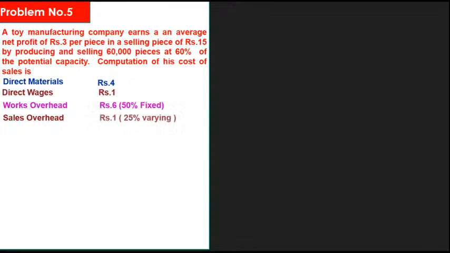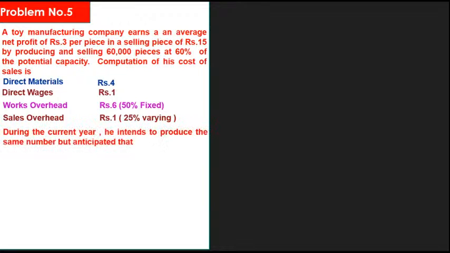Sales overhead: rupees 1. 25% is varying, means 25% is variable, and the remaining 75% is fixed. That means 100 minus 25 is 75% fixed. 75% of rupee 1 is 75 paise, which is fixed. 25% of rupee 1 is variable, means 25 paise.